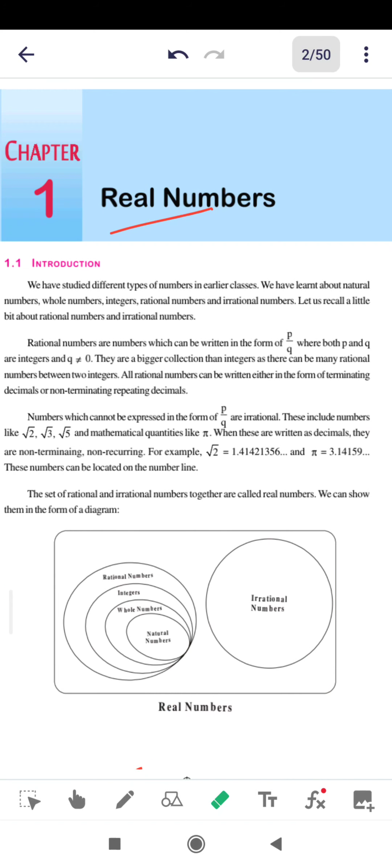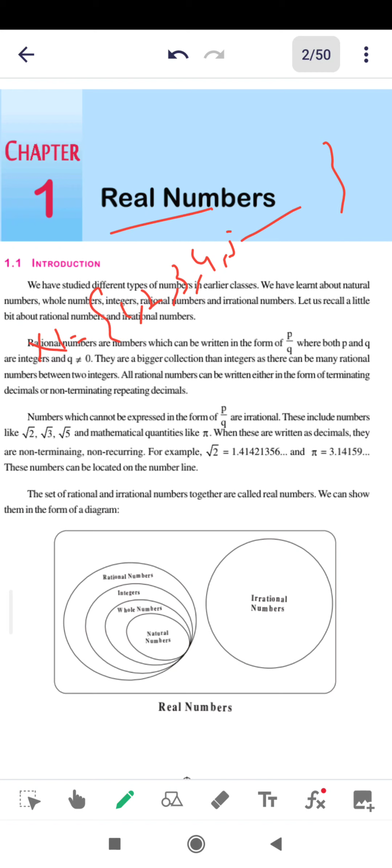Let us understand one more time. First, what are natural numbers? Natural numbers are 1, 2, 3, 4, 5, and so on. Beginning with 1, there is no end. There are an infinite number of natural numbers. The difference between every natural number is 1. We know all that.